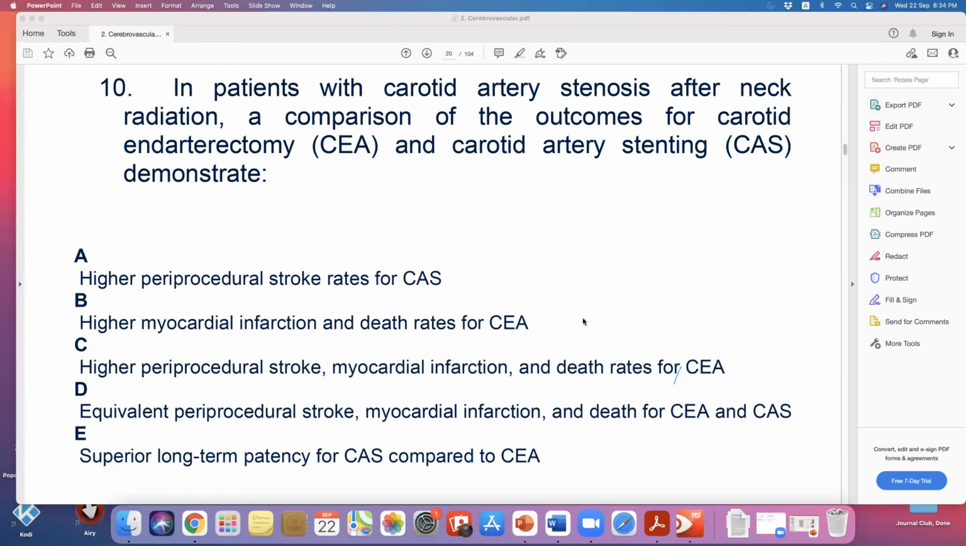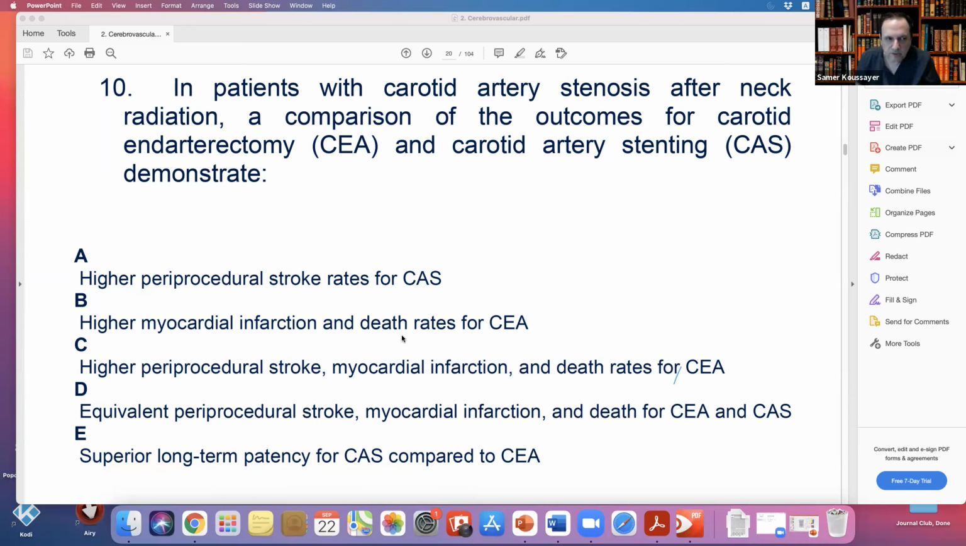In patients with carotid artery stenosis after neck radiation, a comparison of the outcome of carotid endarterectomy and carotid artery stenting demonstrates what? First of all, after radiation we will have unusual stenosis, a difficult plan for surgery, and high risk of nerve injury. So mostly stent, not surgery. Let's see the options. First, higher pre-procedure stroke rate for stent.